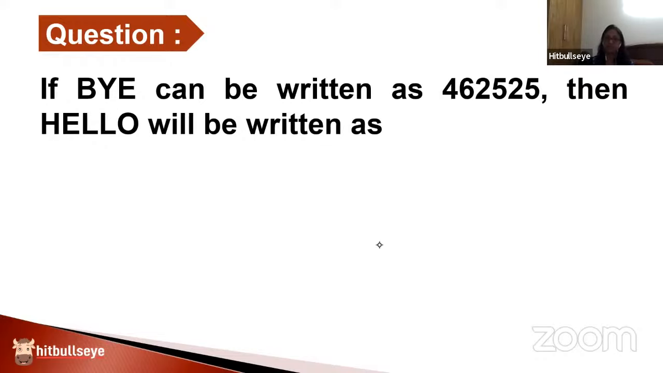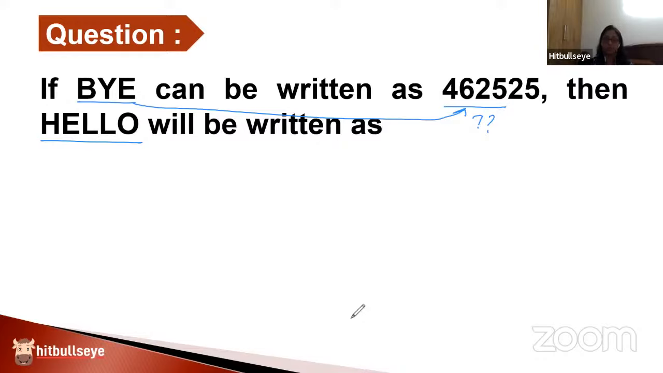As you can see in this question, one example is given to you. Buy has been coded as this. The question is asking, hello will be coded as what? If buy has been coded as this, you have to identify what logic they have used in coding this word to a number. Now, a hint for solving this question and a logic that will always work in such questions, where you see that an English letter has been converted into a number, 100% sure it has something to do with its position.